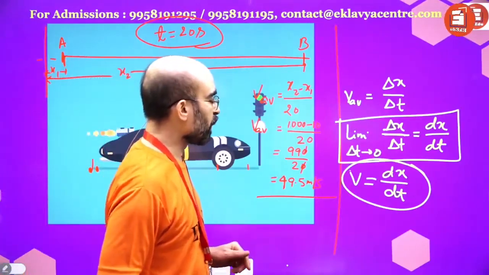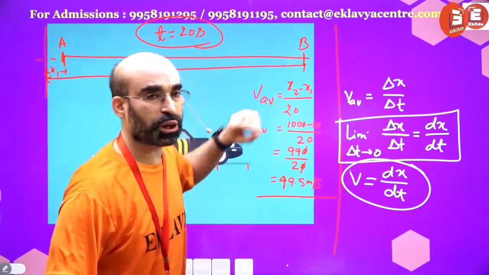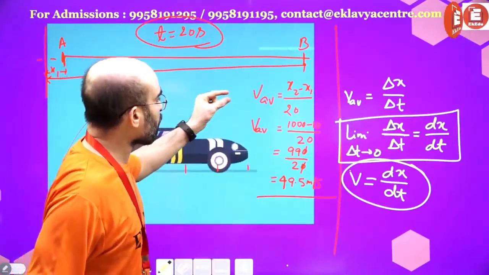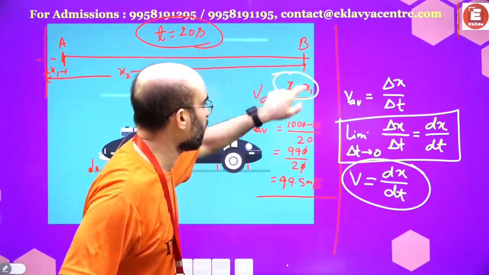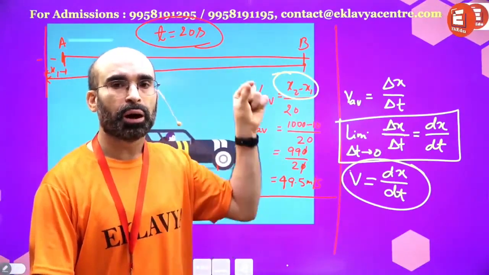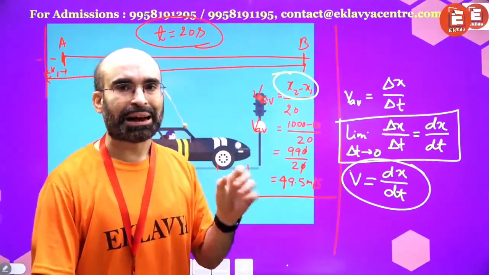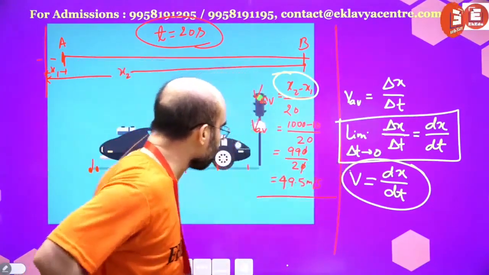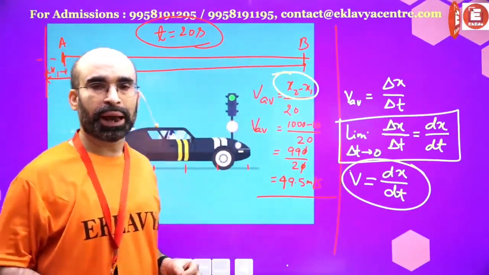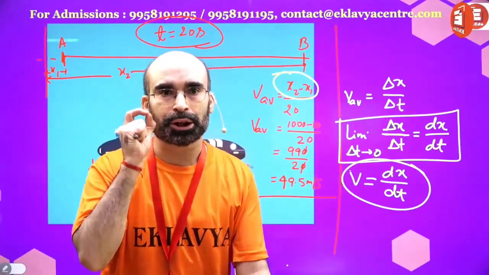I will repeat it. Instead of taking the entire time of journey and considering the net displacement, I am interested in finding out the velocity at a given moment. For that I will break this entire time of journey into very small, very tiny durations.